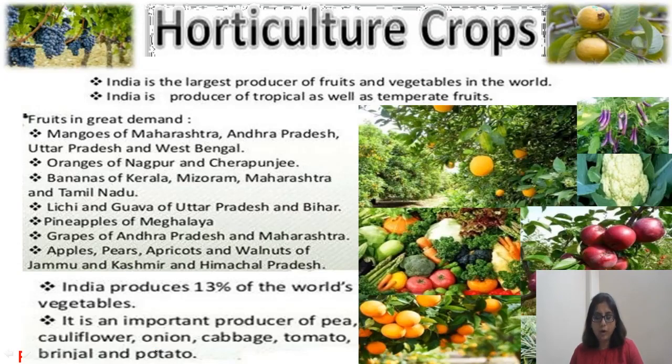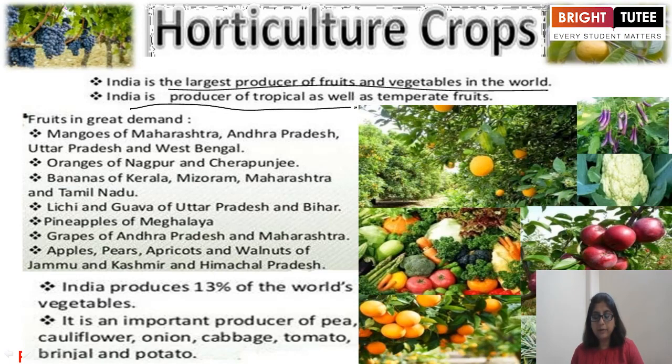Now let's move to the horticulture crops. What are horticulture crops? India is the largest producer of fruits and vegetables in the world, and India is a producer of tropical as well as temperate fruits. Fruits are in great demand. Mangoes, I hope everyone likes them, and mangoes of Maharashtra, Andhra Pradesh, Uttar Pradesh, and West Bengal. Even I am very much fond of mangoes.